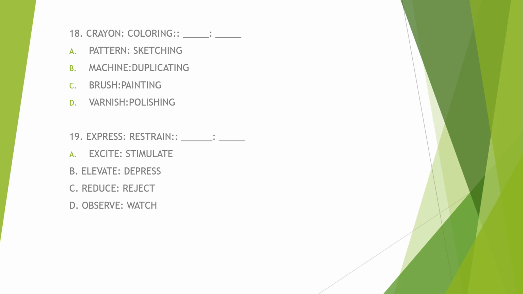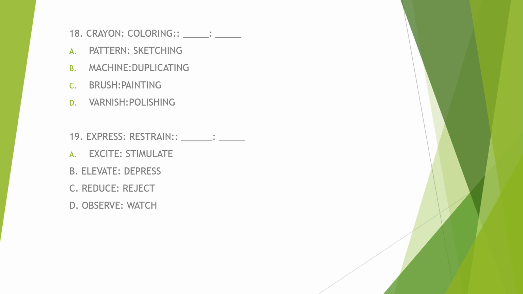So apply the same logic to the options provided. Letter A, excite is to stimulate. This pair does not exhibit the same relationship as the given analogy. Excite and stimulate are related in terms of arousal or activation, but they do not represent opposites like express and restrain. So not letter A. Hindi sila opposite.